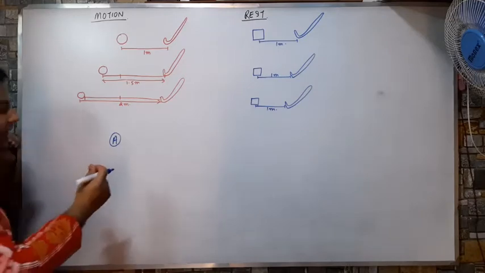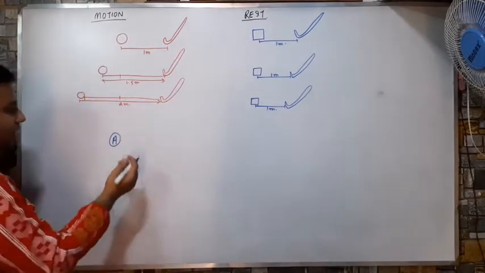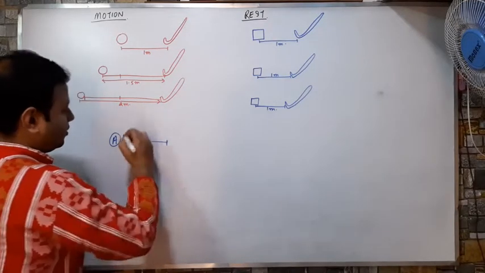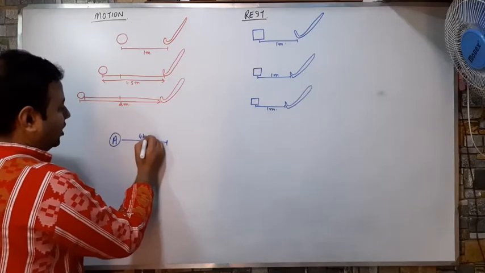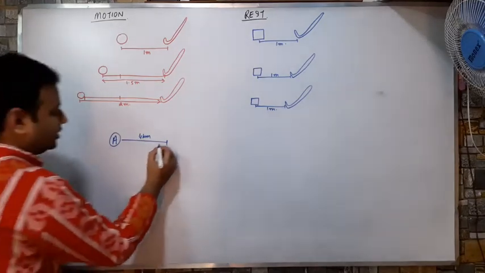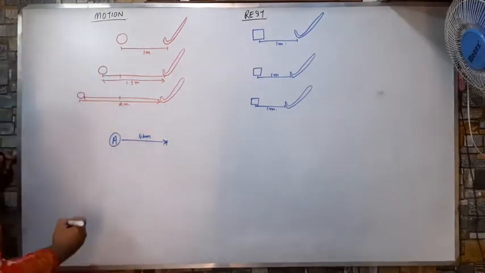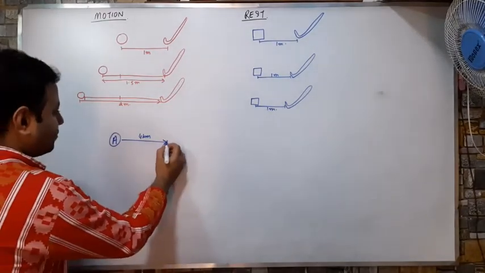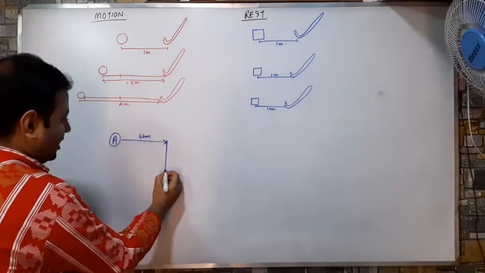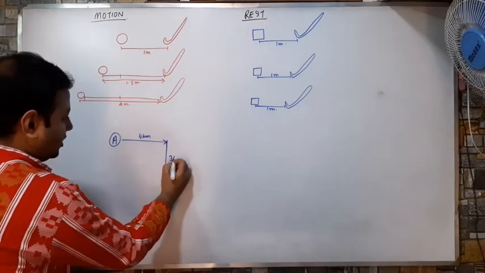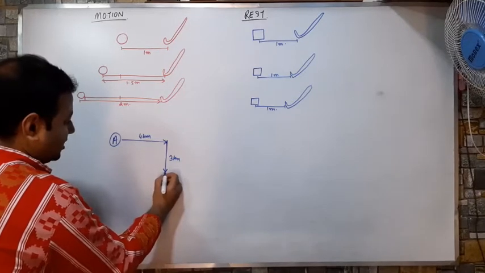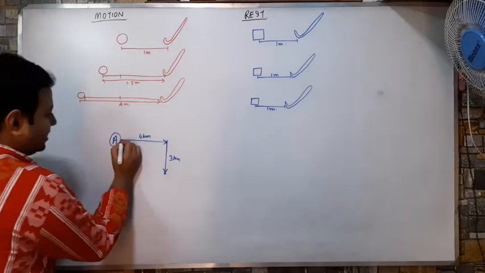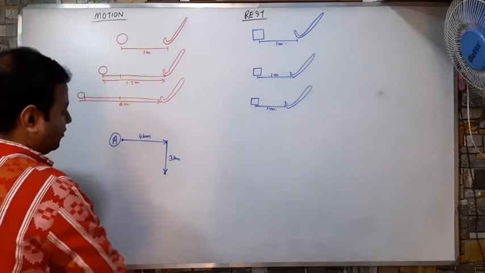Okay, what he did, he went 4 kilometers like this, correct? And then what he did, he went 3 kilometers on the left hand side, down 3 kilometers on the left, and he reached his place. Okay, so this is the starting point of A and this is the ending point of A.